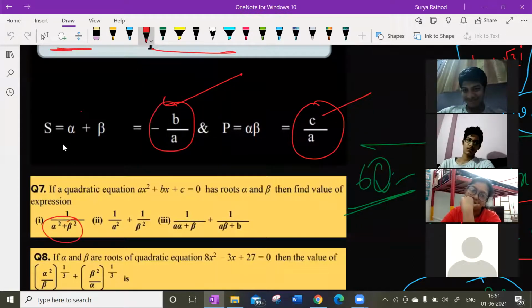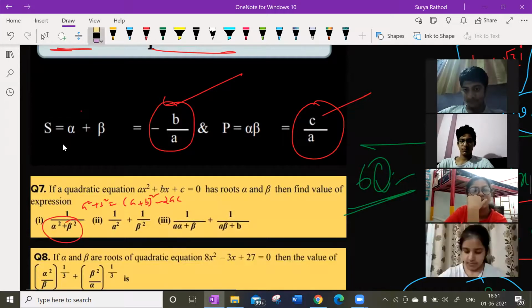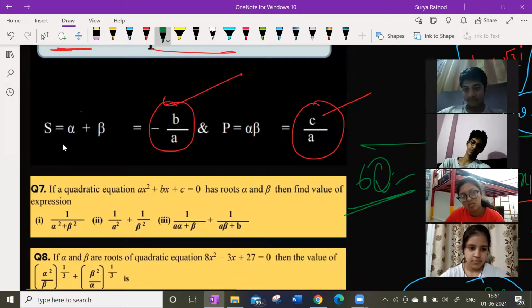Alpha square plus beta square can be written, like the a square plus b square formula, as a plus b whole square minus 2ab. Understood, guys? Apply that formula and solve that. And look at this here: you take LCM, cross multiplication, solve this. Make it fast. Solve the question, try hard for the seventh one. I'll give 1 minute of time. Make it fast.